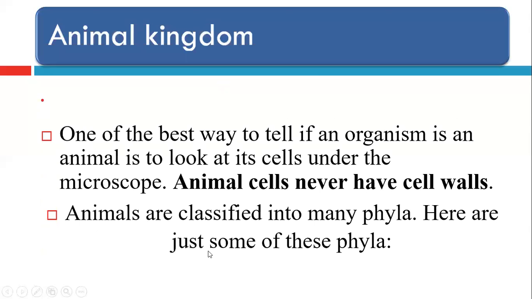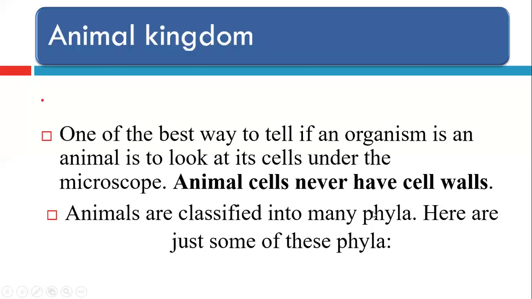Here we'll take the external features. In Cambridge, here they care about the external features of the animal kingdom, the plant kingdom, fungi, and so on. Later on, we'll take the cellular structure of animal, plant, fungi, protists, prokaryotes and viruses. One of the best ways to tell if an organism is an animal is to look at its cell under the microscope. Animal cells never have a cell wall; they have a cell membrane only. Cell wall is a unique feature of plant cells.